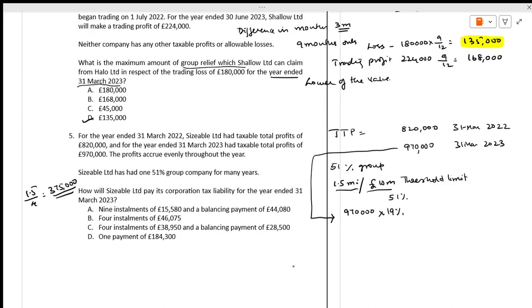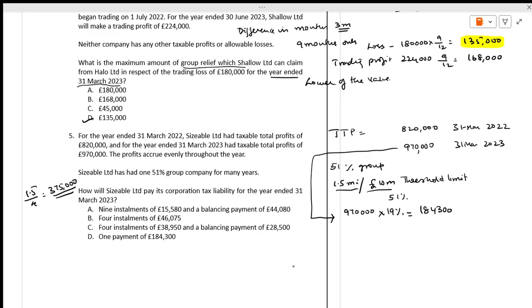Nine seventy times 19%. Yeah, 19%. It comes to how much? 184,300. Okay.